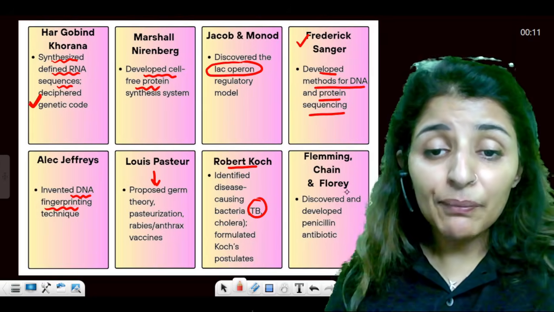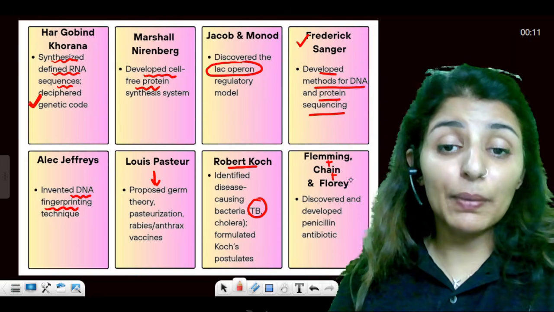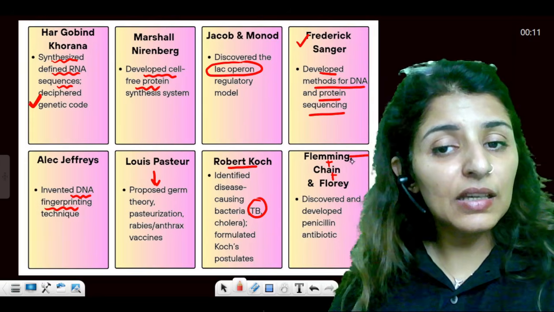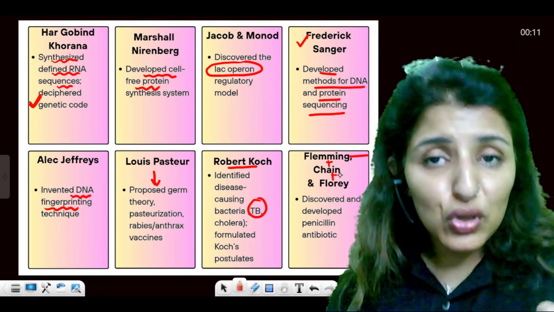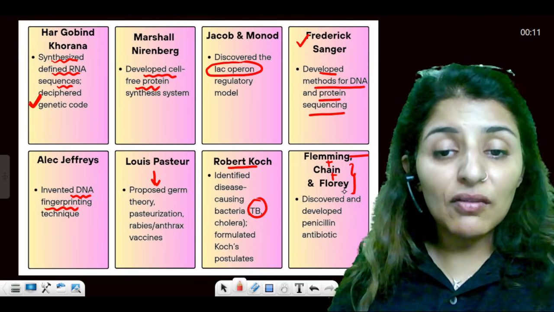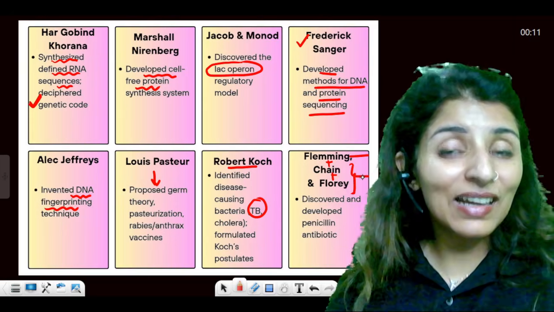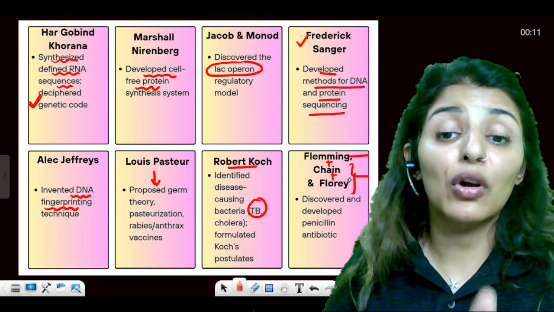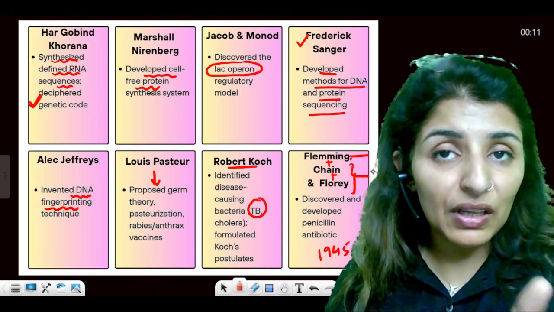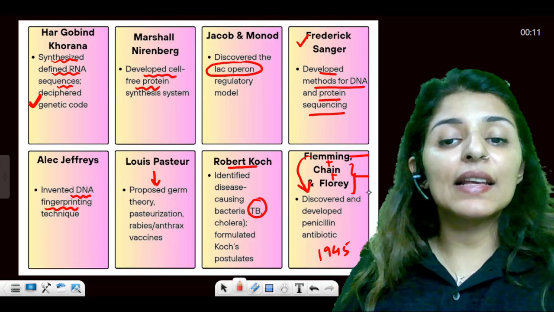Fleming, Chain, Florey, all three of them were given Nobel Prize. Fleming was the first person to discover the antibiotic, which is penicillin, but the true use of penicillin was shown by Chain and Florey, and we know that Chain and Florey used this antibiotic in treating the American soldiers during World War II. So that is why in 1945, all three of them were given the Nobel Prize. But the discovery was made by Alexander Fleming.